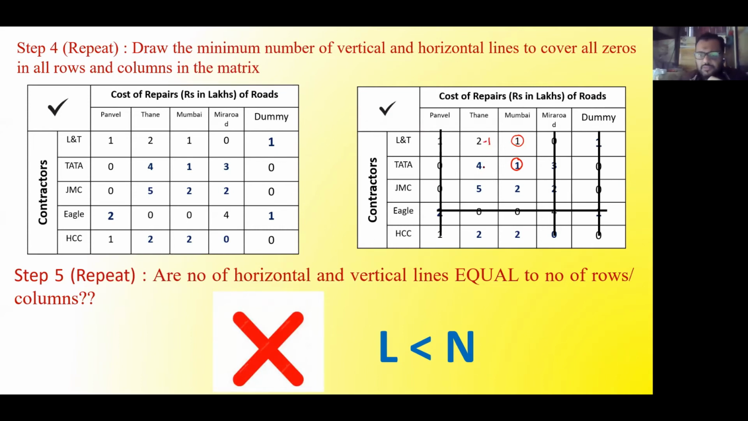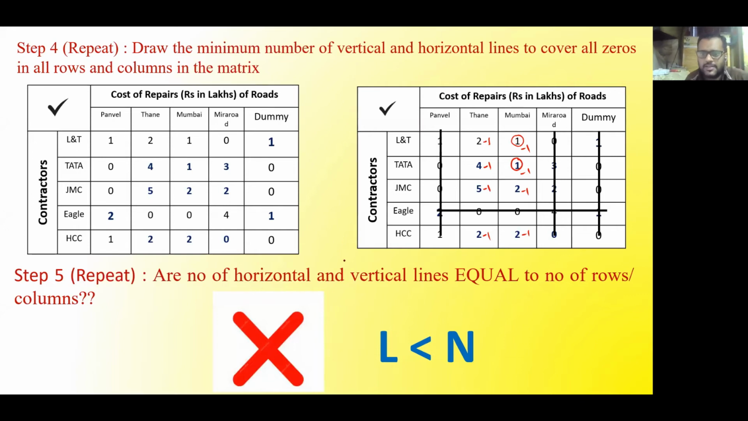So it will be 2 minus 1, 4 minus 1, 5 minus 1, 1 minus 1, 1 minus 1, 2 minus 1, 2 minus 1, 2 minus 1. So this completes the subtraction part. Then what is the next step? In this step only, we have to add this particular number at the intersection points.